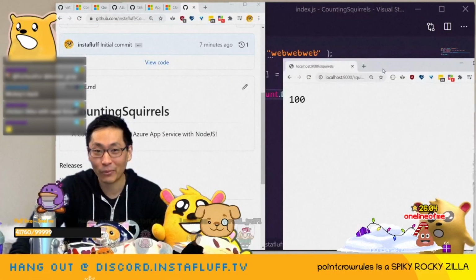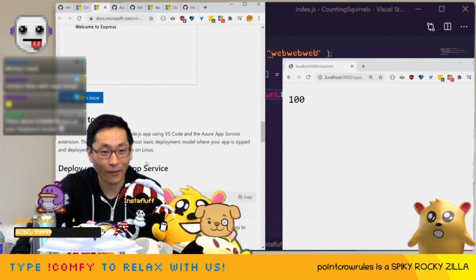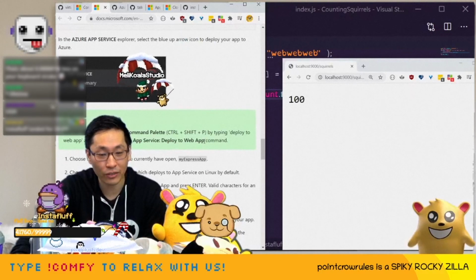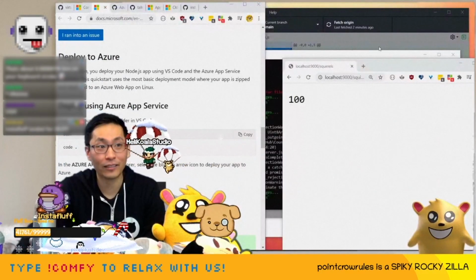That's what we have to do. We have a Node.js API app. Holy moly. So now we can deploy to Azure. You choose a directory and create a new web app. Okay, let's try this.